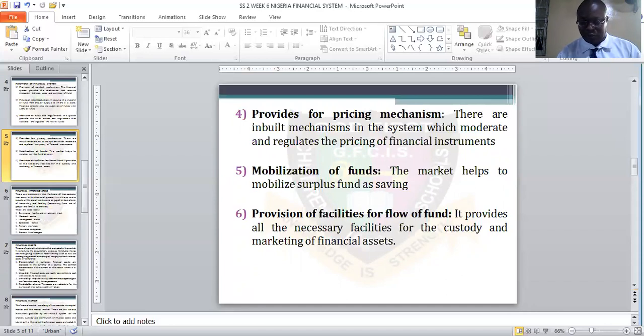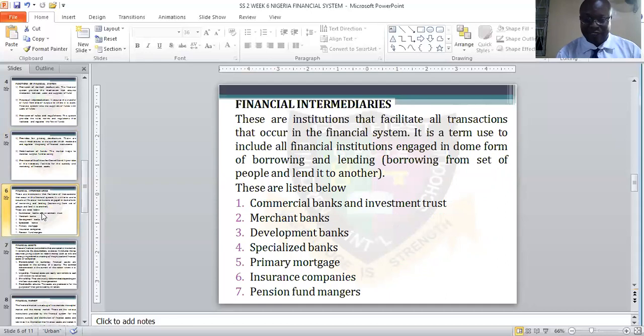So they make sure that they provide necessary facilities for the marketing of financial assets. So let us look at the other one, financial intermediaries. They are the intermediary between the suppliers of funds and the users of funds. These are institutions that facilitate all transactions that occur in the financial system.